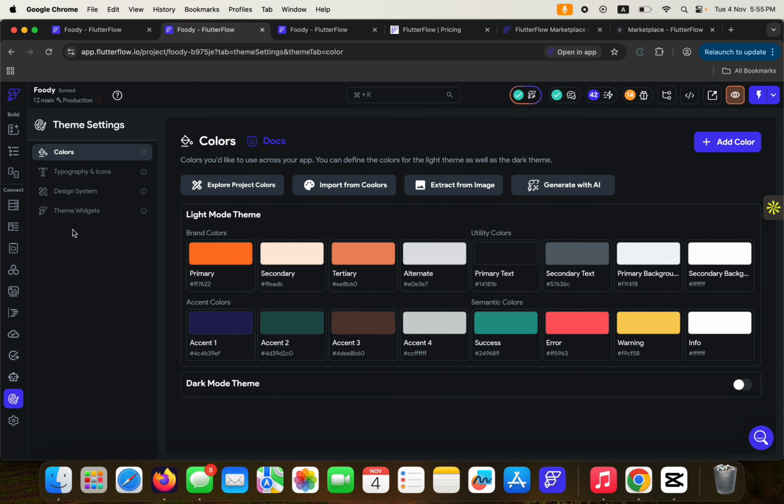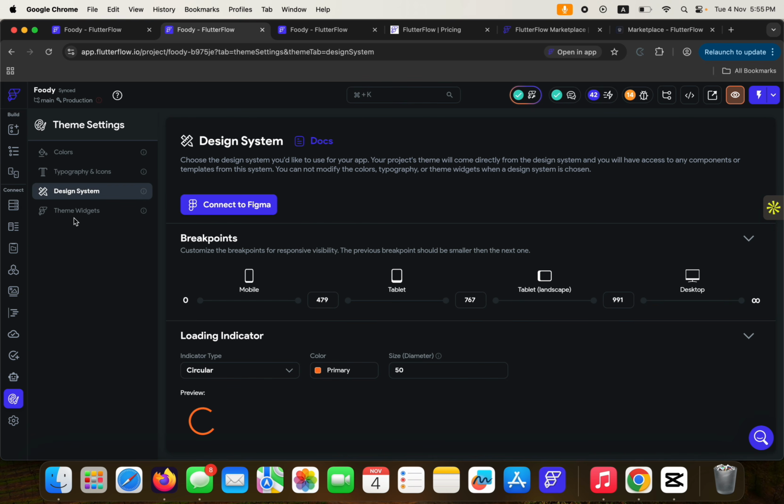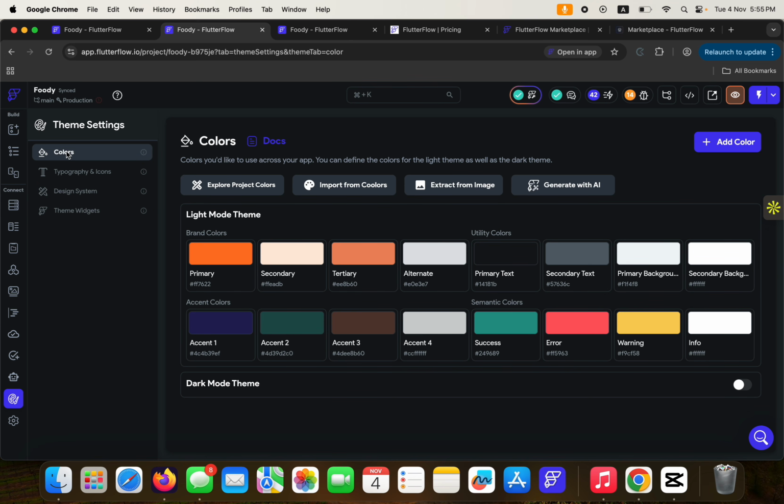So this is the team section. When you're building your application, this is the part that has to do with the colors, the typography and icons, design system, and team widgets. So you might have an interest in working on an application that has a specific kind of colors. This is the part where you get to choose the colors that make up the light mode theme, and then this is the part that has to do with the dark mode theme as well.